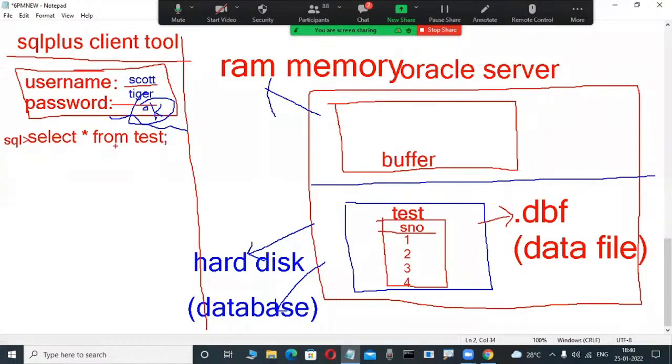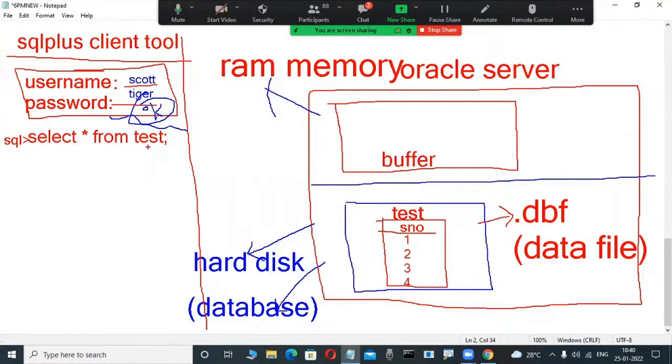Now here, yes, these languages we are learning. Now check it out, it is an SQL language command. Whenever I type a command like select star from table name, we think this tool directly interacts with the hard disk where the table is available, identifies the table, and the table is retrieved directly from the server and displayed in this tool. We are thinking that, no, that is not possible. So now whenever we are requesting something